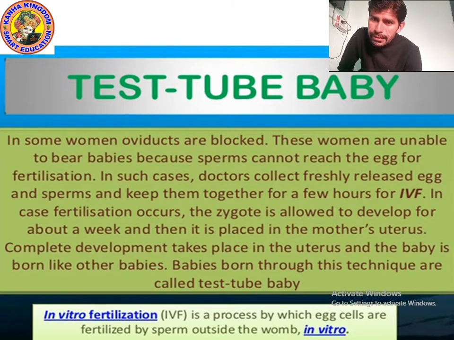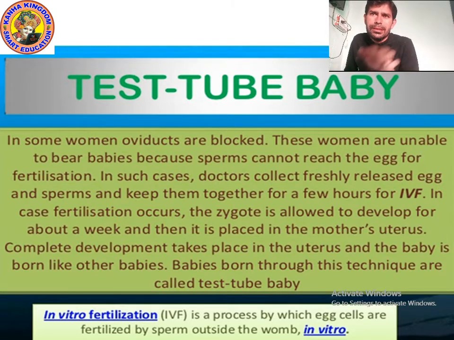And what is external fertilization? The fertilization which takes place outside the female body is called external fertilization. It happens in frogs, fishes, starfish.